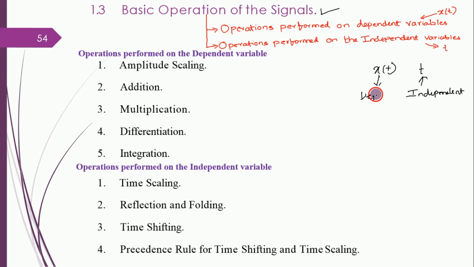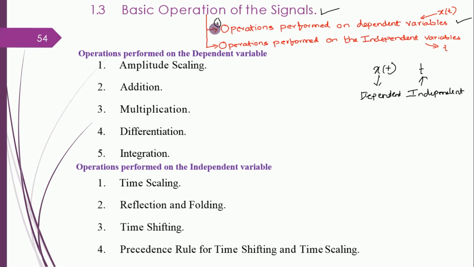So it is a dependent variable. Okay. So time is independent and amplitude is dependent. So first we will discuss operations performed on dependent variable. Next is operations performed on independent variable.